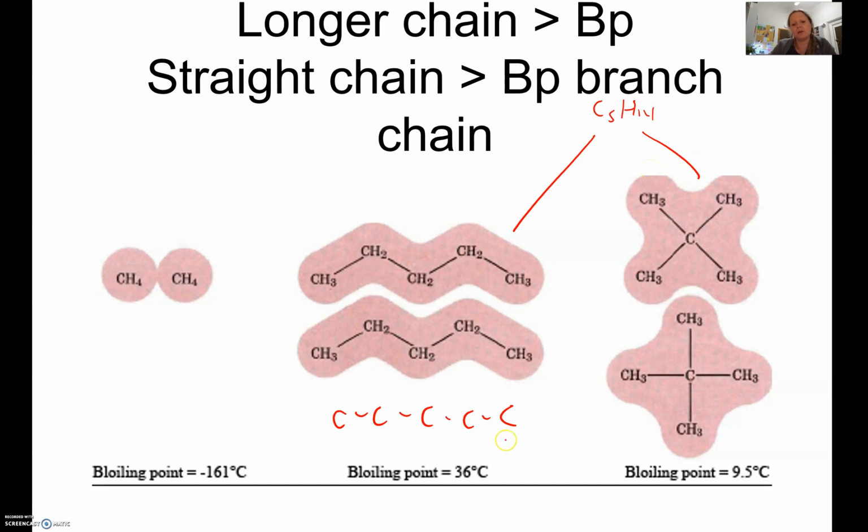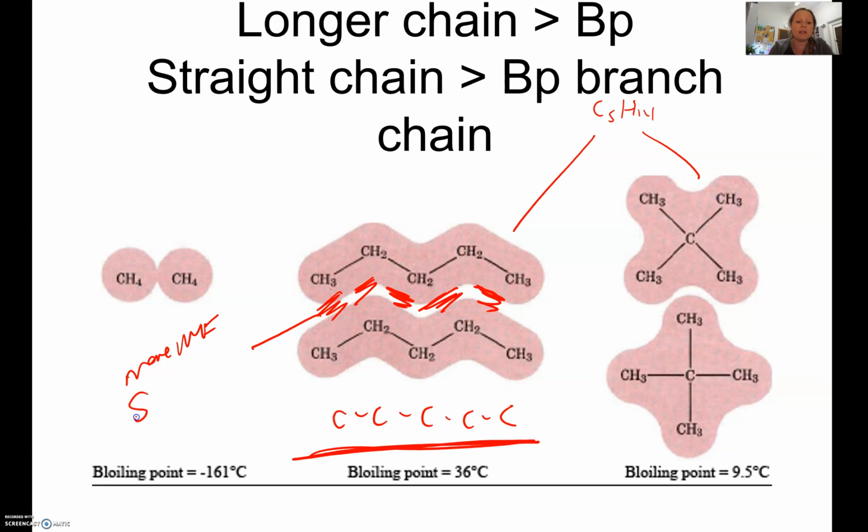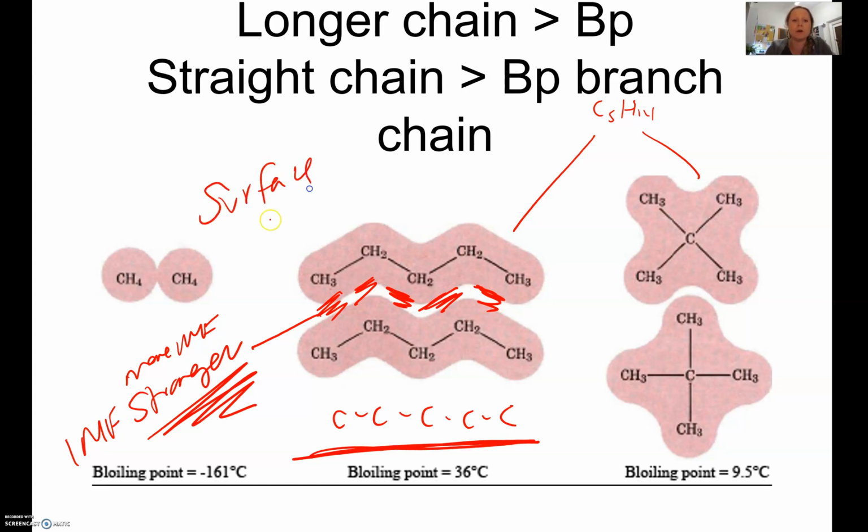You can see here, this one's a straight chain, and straight chains can pack together far more closely, and so there's lots of surface area between them, and that means that more intermolecular forces can form, and this means that collectively they are stronger. So we just say that intermolecular forces are stronger because there's a greater surface area between the molecules. Whereas here, this is a branched chain one, and branched chain ones take on a circular shape, and you can see there's much less surface area.